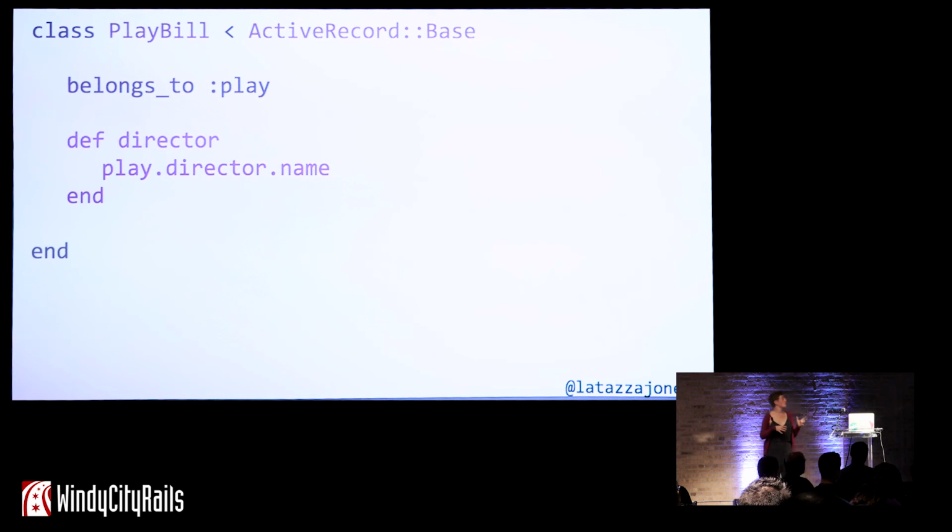Let's say that we want the playbill to be able to display the director's name. We could do something like this, play.director.name. Now this is breaking the law, right? So you have your play, and you're reaching through play to get to this third dependency, which is not a dependency of playbill, to call name on that.